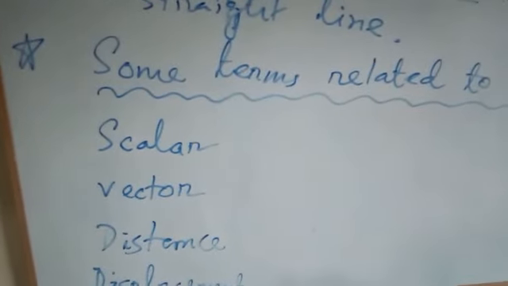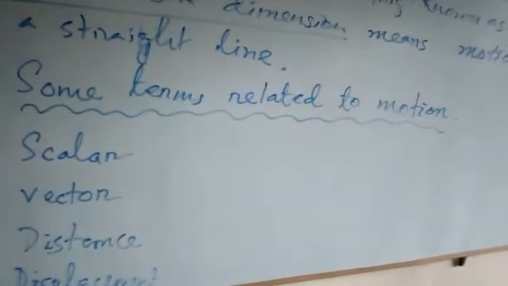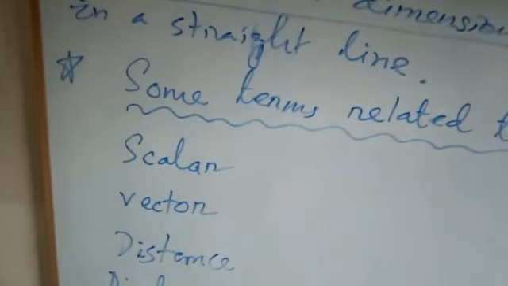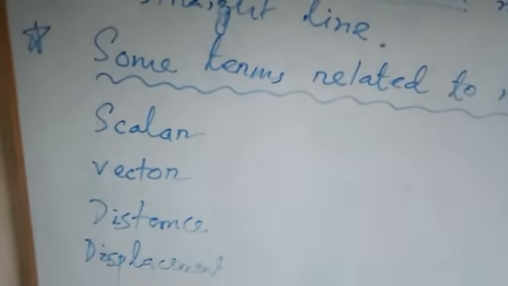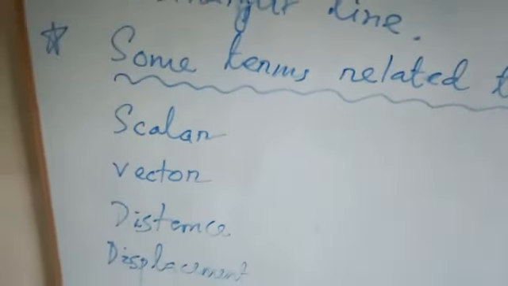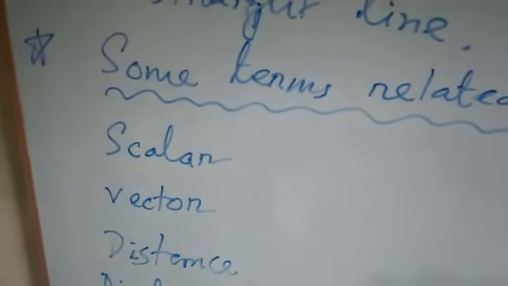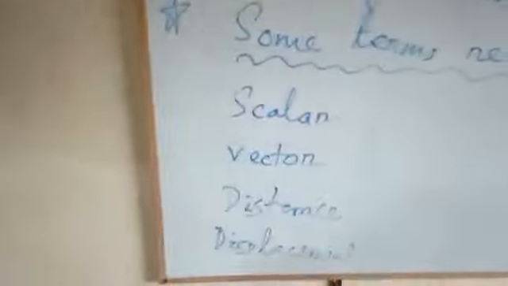If I say Mohan is running due east 5 kilometer, that means towards the direction of east he is running for 5 kilometer. There is a direction mentioned, so we talk about a vector quantity. Vectors always have magnitude with direction, but scalars have only magnitude.